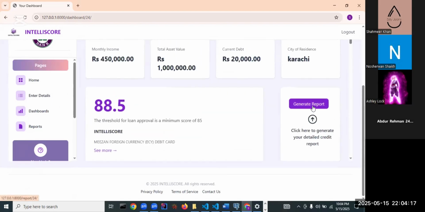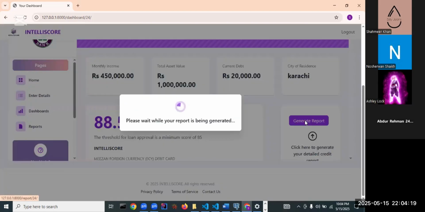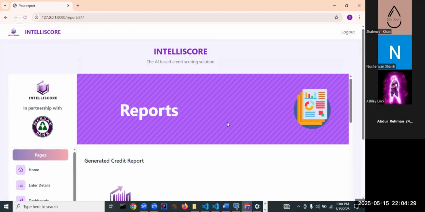But if you go on to here we can generate a report. Now, currently, this report is generated using a Gemini API, where the Gemini API is fed your inputs and the previous data sets averages, and it compares the two and gives insights accordingly. The other approach we had settled on was a RAG model where it would use Qwen 2.5b, which would basically do the same thing, but it would be a better prompt approach, generated approach.